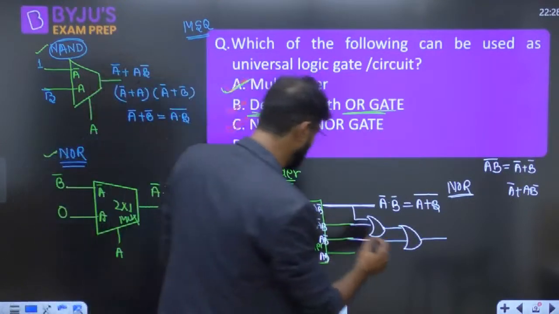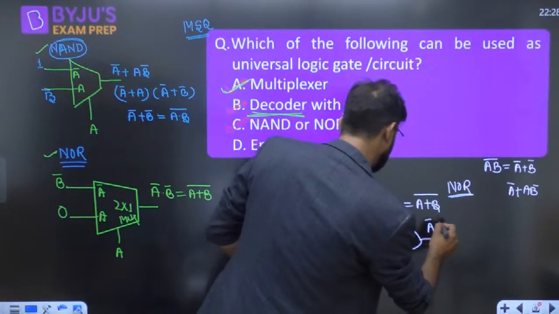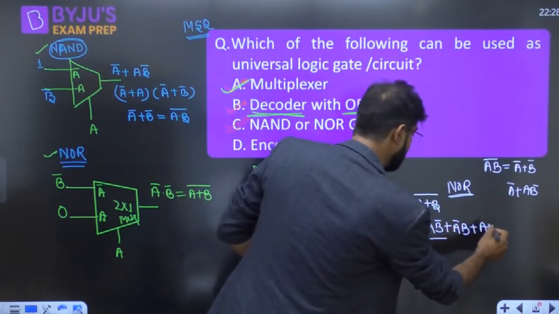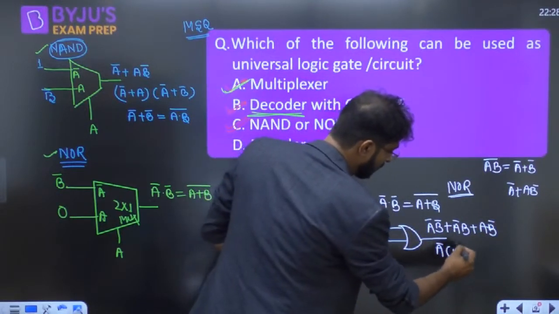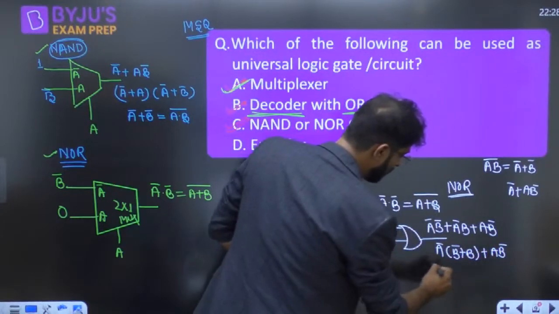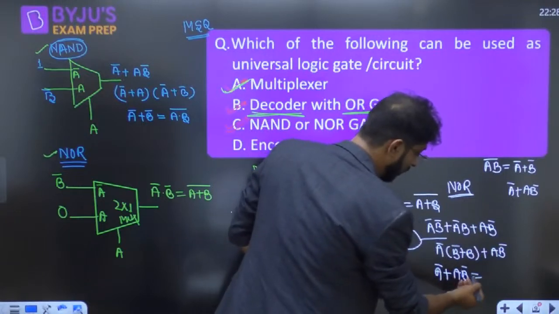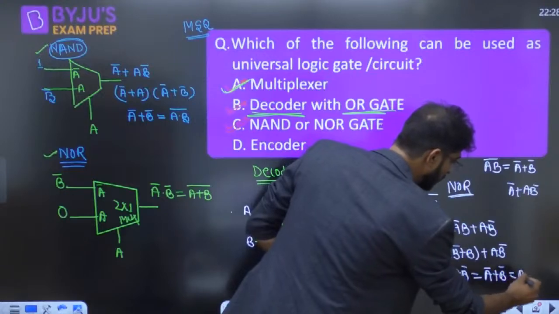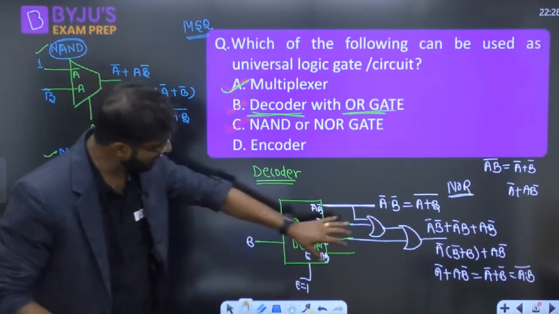How we can say that, everyone? This is called A bar B bar plus A bar B plus A B bar. Now I'm taking the A bar common from here, so it will become B bar plus B, plus A B bar. Now this one is called A bar plus A B bar, and now by the De Morgan's law, distribution theorem, A bar plus B bar, and this is called nothing, it is just A dot B ka whole bar. NAND gate. So we have designed the NAND gate.